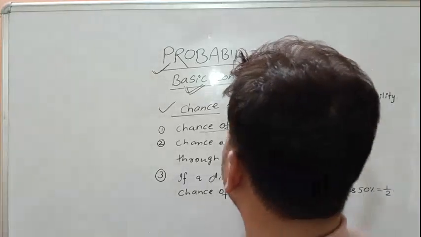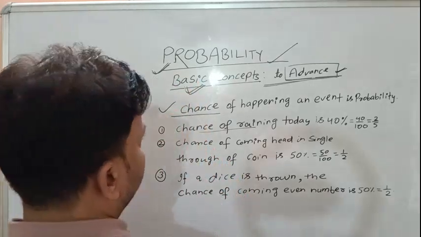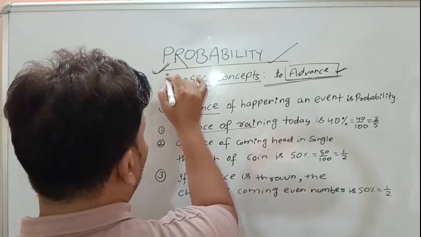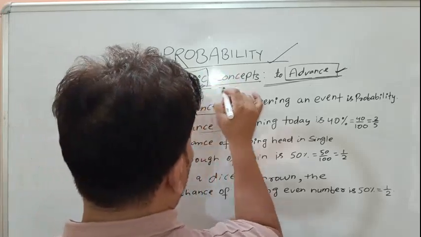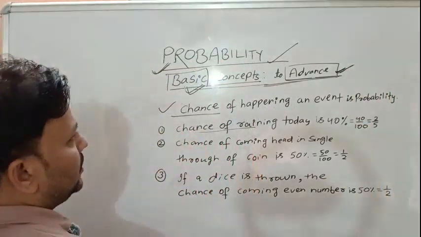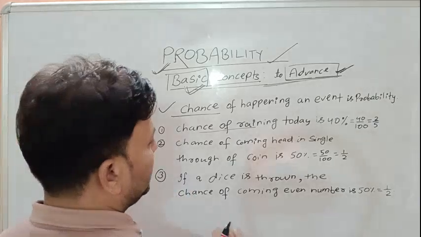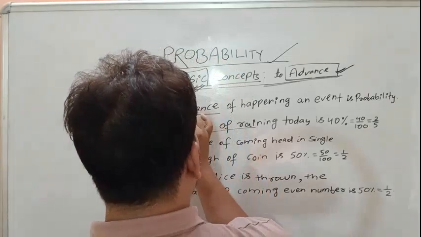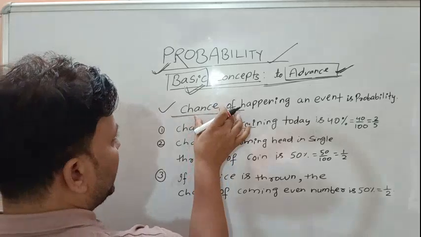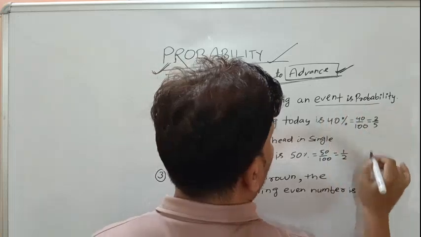Today we are going to start a series of probability lectures in which we will do the basics of probability, and finally we will do advanced level probability. Then, what is probability? It is a very basic question. The probability means the chance of an event happening.